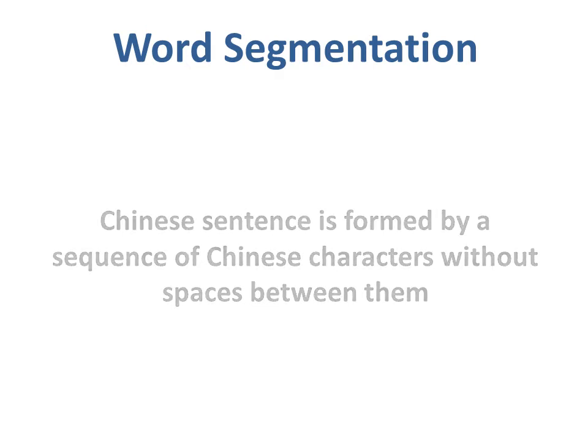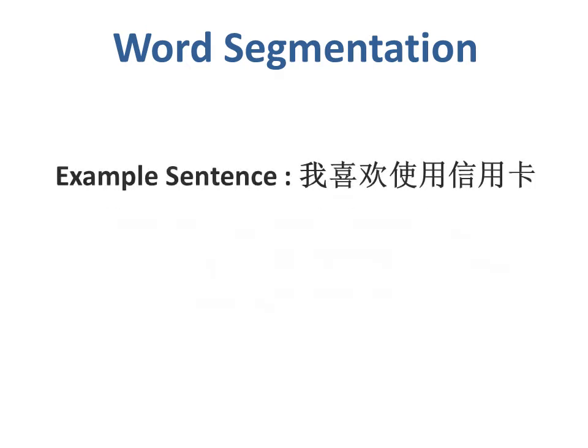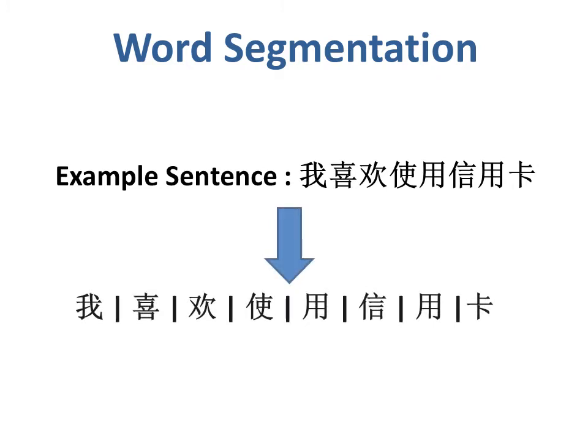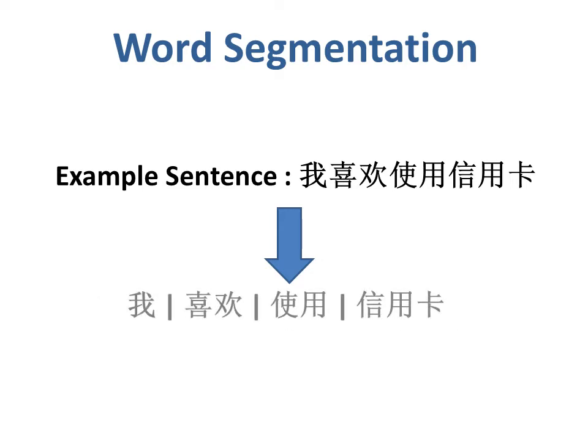Let's look at these examples. We can't directly segment the sentence character by character since they can't represent the actual meaning of the sentences. We must combine some characters together based on semantic meaning to form a vocabulary.